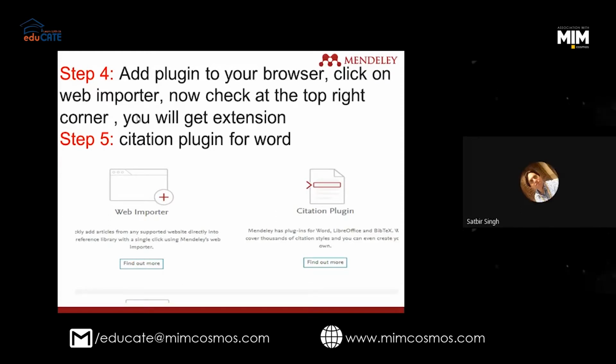Is your app there now with you on your desktop? Ma'am, in this there is uninstall MS Word plugin, so I think it is already installed. Sir, I am talking about the web plugin. Okay, install web importer. Should I do that? Yeah, you should do that. So add the plugin to your browser. Now agree and start free download.